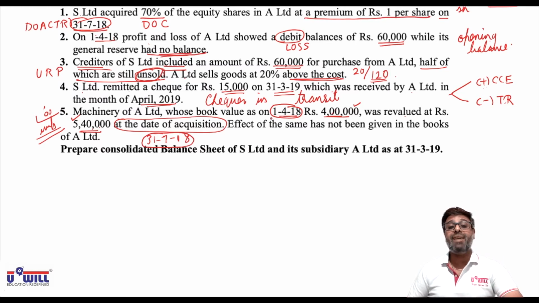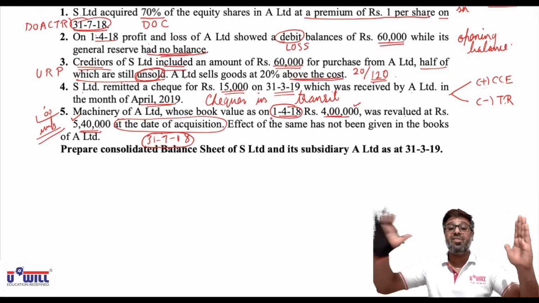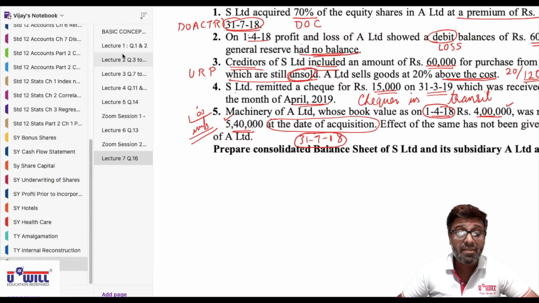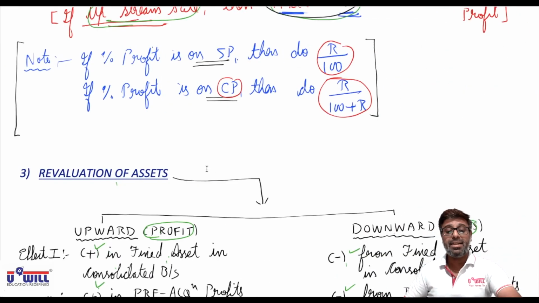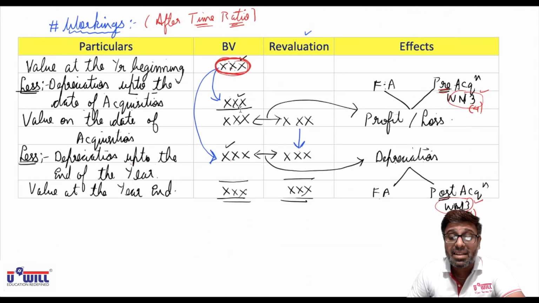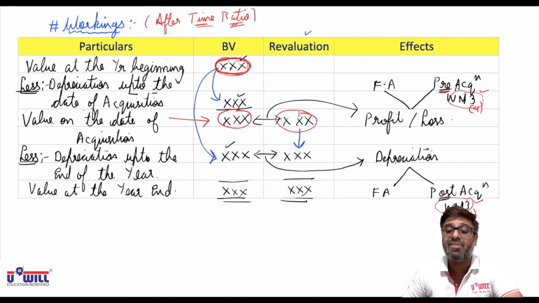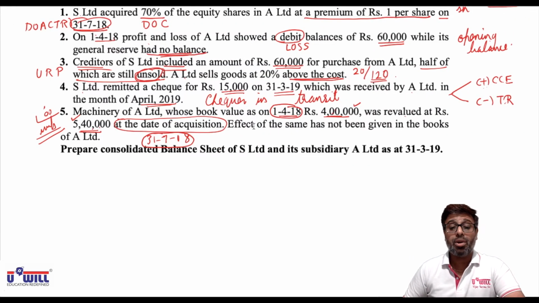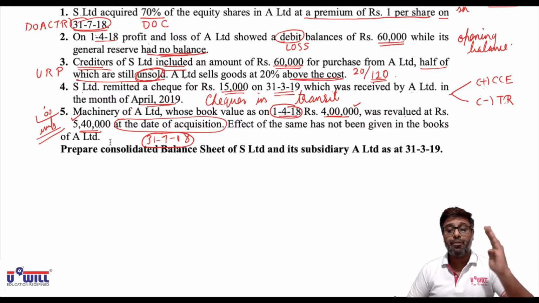How can you compare the value on 1st April with the value on 31st July and say you have a profit of 1,40,000? That's why we have to make this workings. And in this workings, first we'll find the value of asset also on the date of acquisition. Then we will compare with 5,40,000 and get profit or loss. That is the logic of making these workings. So right now you cannot just compare the two figures 4 lakh and 5,40,000 and jump on to the conclusion that there is a profit of 1,40,000.